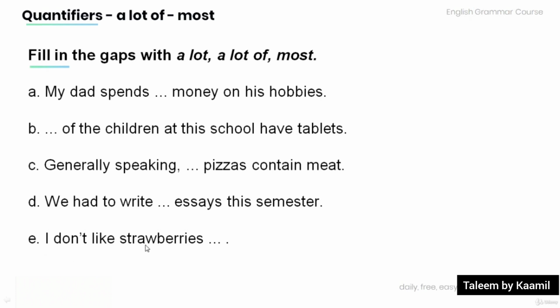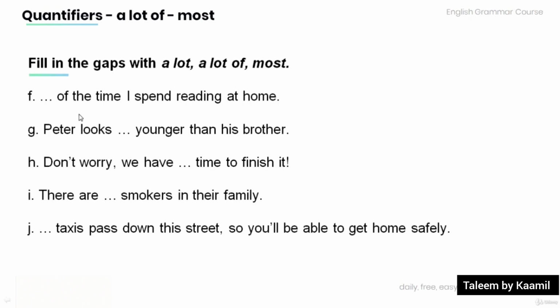E. I don't like strawberries. F. Of time I spend reading at home. G. Peter looks younger than his brother.